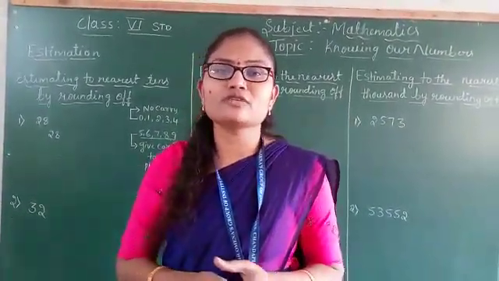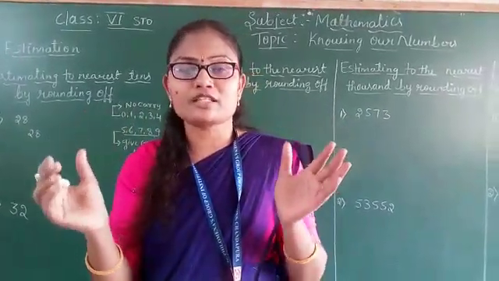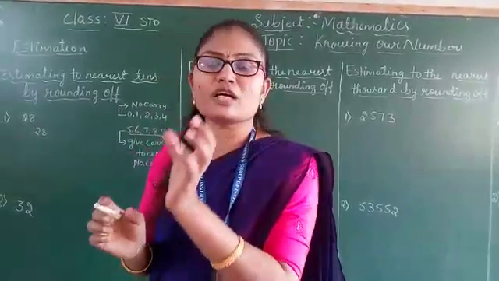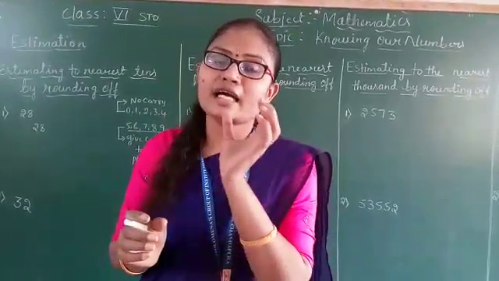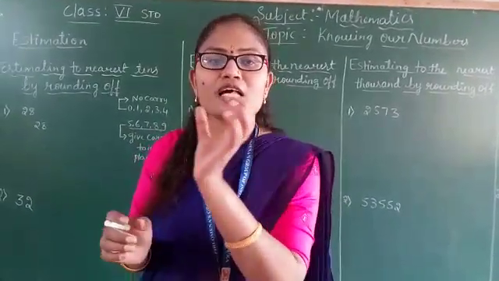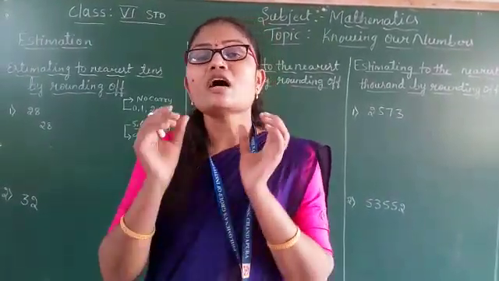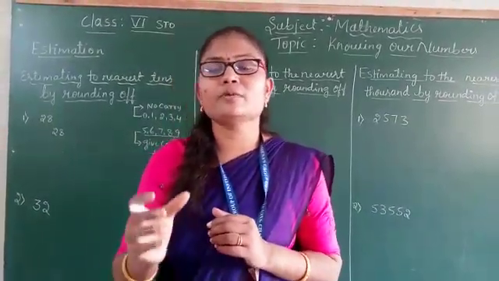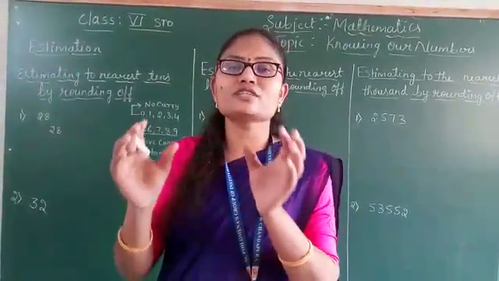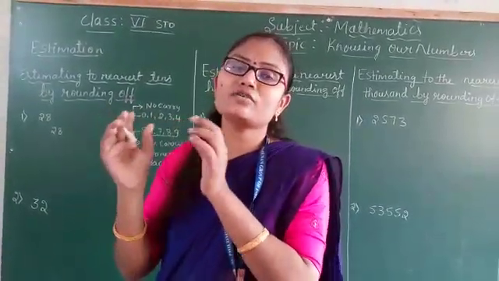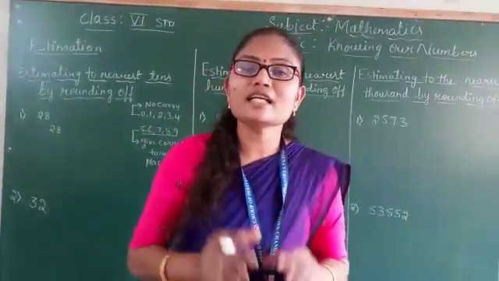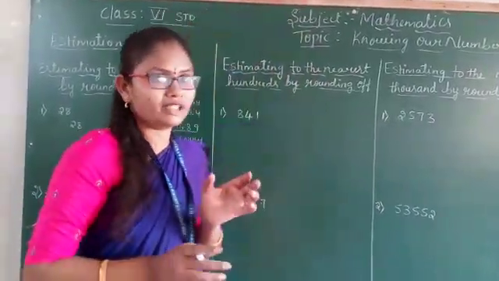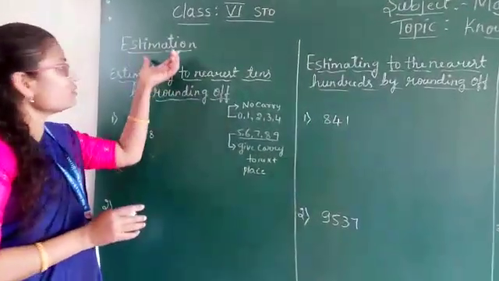See, in so many situations we are doing approximation. For example, sometimes you are arranging a function at home. You cannot say exactly how many people will attend your function. You can approximate: maybe 100, maybe 200, maybe 300 people will attend my function. Like this you are going to guess or approximate certain numbers. This type of approximation we are going to call estimation. Today we are going to discuss estimation.